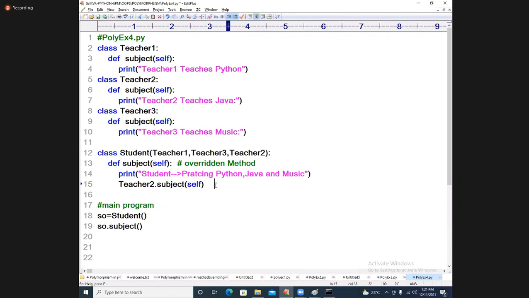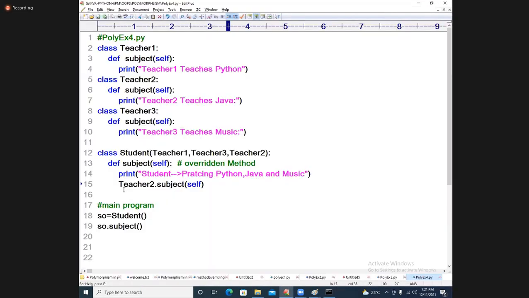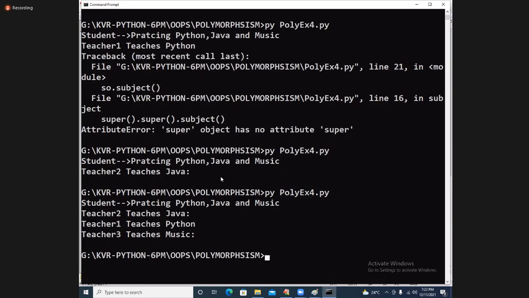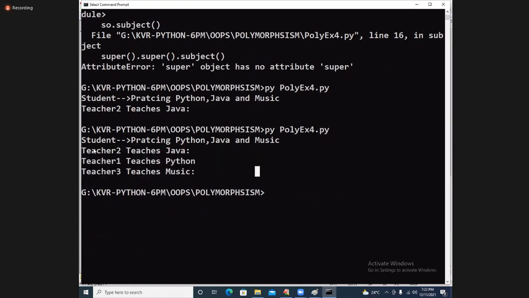Coming to that example now, execute this program. See that teacher 2 teaches Java. Teacher 2 only I am calling. Now you call teacher 1 dot subject of self. Teacher 3, now you say teacher 3 dot subject of self. Now see, all three teachers' subjects are coming. Is it understandable? This is an ultimate technique. Is it understandable, students? Yes.